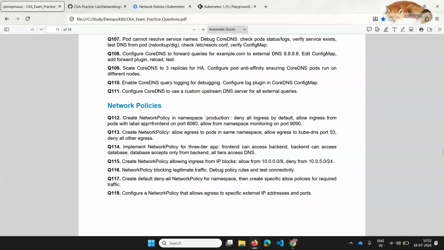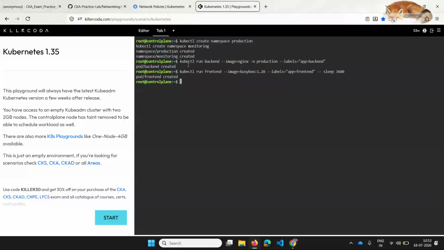In order to test this, I should have a pod on which we will apply the ingress and egress traffic rules. So I consider one as a backend pod, and I'm applying ingress and egress rules to it as mentioned in the question. For that, I just create a simple pod with the nginx image, using kubectl run backend, image nginx, in the production namespace. Let's say it has the label backend.